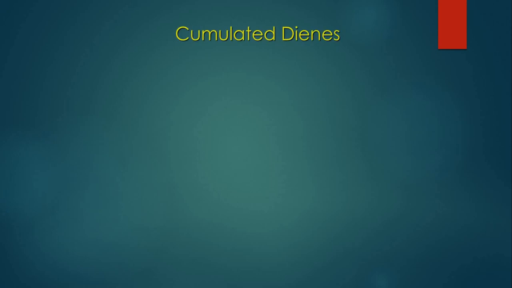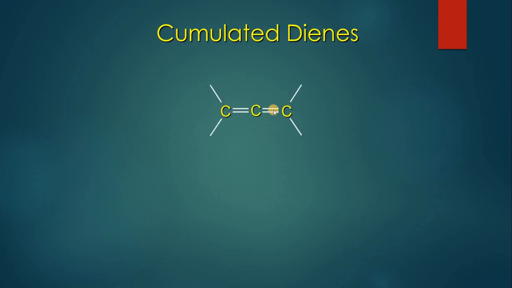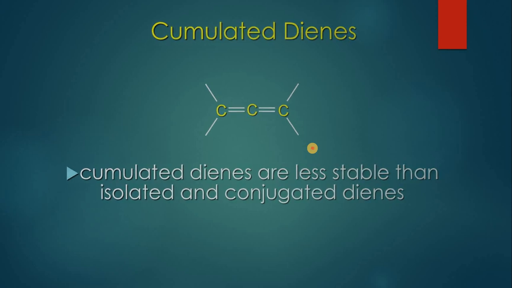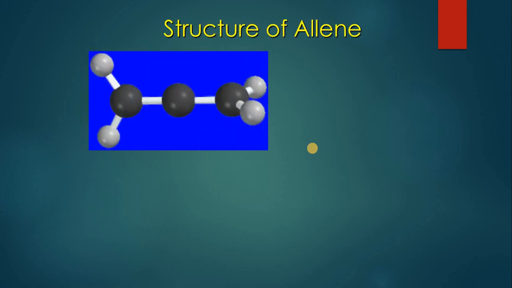dienes. Cumulated dienes are those dienes which have a carbon atom that is further linked to carbon atoms through double bonds only. These double bonds are not separated by any single bond. So cumulated dienes are much less stable as compared to isolated or conjugated dienes. These are also called allenes. Another common name is allene. Let's see the structure of allene.